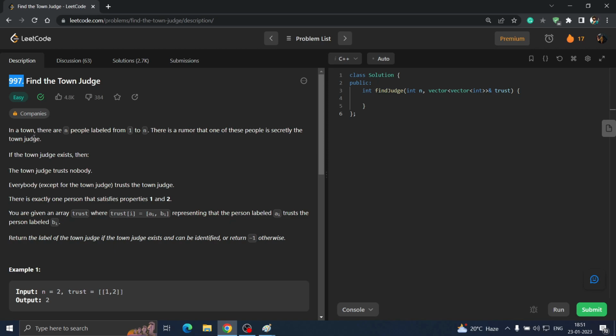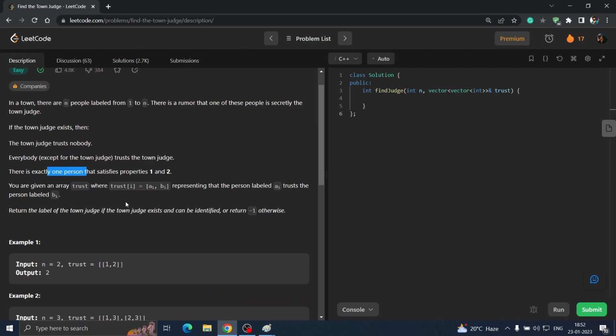This question is saying, in a town there are n people labeled from 1 to n. There is a rumor that one of these people is secretly the town judge. And what is the condition for the town judge? If the town judge exists, the town judge trusts nobody, and everybody except the town judge trusts the judge. That is what they are saying. And they are saying there is exactly one person that satisfies properties 1 and 2. There will be only one person who will satisfy the condition of town judge.